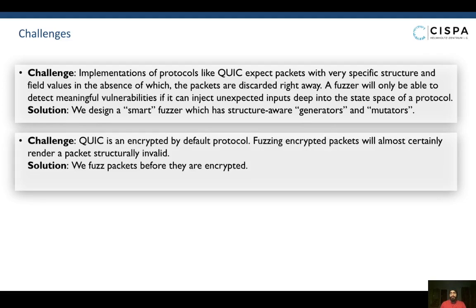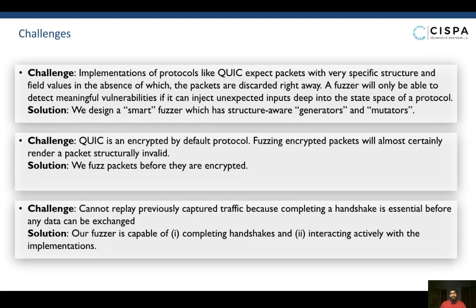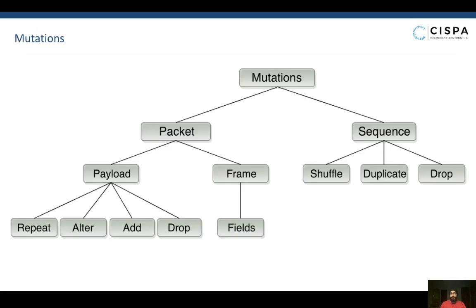Secondly, QUIC is an encrypted by default protocol, and fuzzing encrypted packets will almost certainly render a packet structurally invalid. To tackle this, we fuzz the packets before they're encrypted. And lastly, we cannot replay previously captured traffic because completing a handshake is essential before any data can be exchanged. Our fuzzer is capable of completing handshakes as well as interacting actively with the implementations.